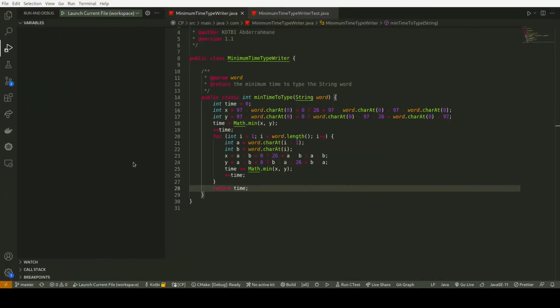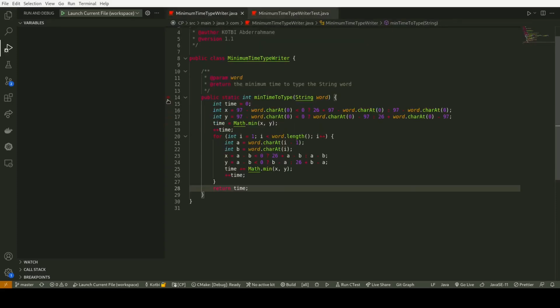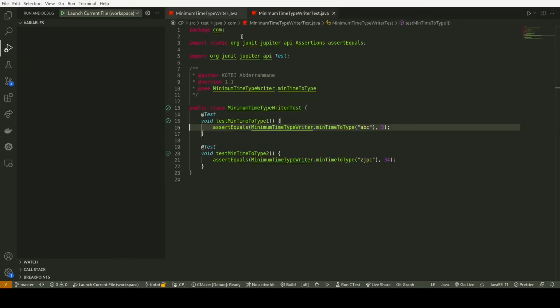And here we go. As you can see, I already prepared the exact same code over here, and also I prepared some tests so that we can see exactly how this code works. So the first thing that we are going to do is set two breakpoints here and here, and then we are going to debug this test.